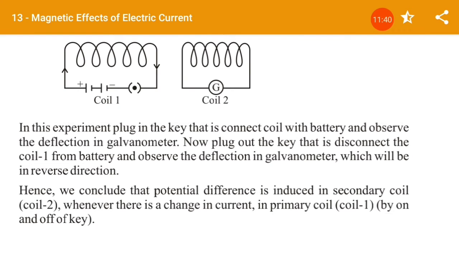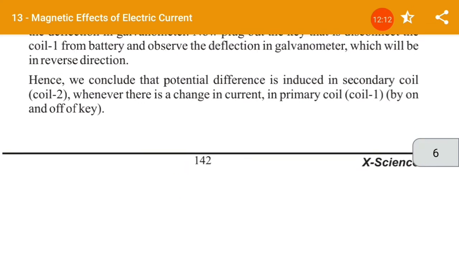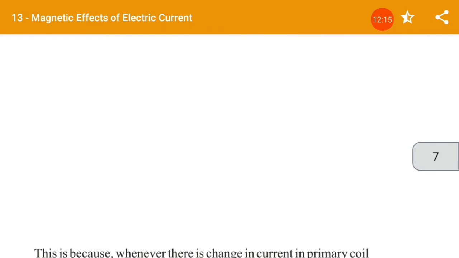In this experiment, plug in the key, that is, connect the coil with the battery, and observe the deflection of the galvanometer. Now plug out the key, that is, disconnect coil 1 from the battery, and observe the deflection in the galvanometer, which will be in the reverse direction. So you can conclude that a potential difference is induced in the secondary coil whenever there is a change in the current in the primary coil. So that current is induced.